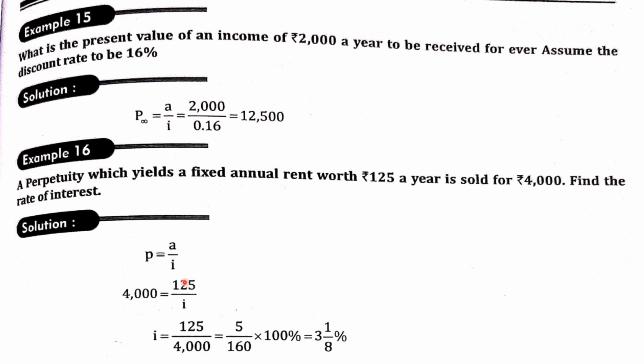So here this overall perpetuity value is rupees 4,000. A is 125 and you have to find what is I. So I is equal to 125 divided by 4,000, which will become 5 divided by 160. So you have to find the rate of interest. Into 100% will give you 31 by 8%, or if it is in decimal also it's not an issue.